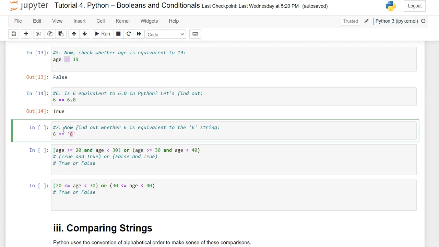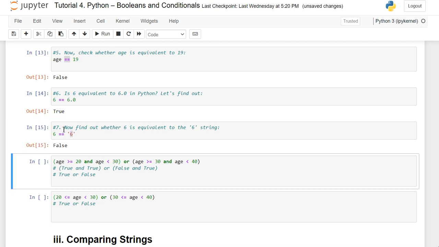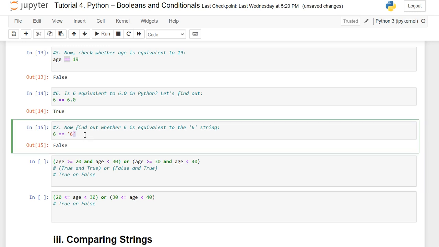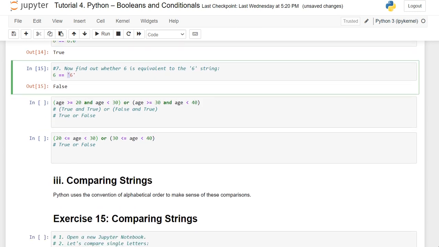have equivalent objects. In general, it's a good idea to cast both objects to the same type before testing, though you can compare them anyway, it's not a problem. As for the result of this code snippet, see here, dear friends, 6 is not equivalent to the string value of 6.